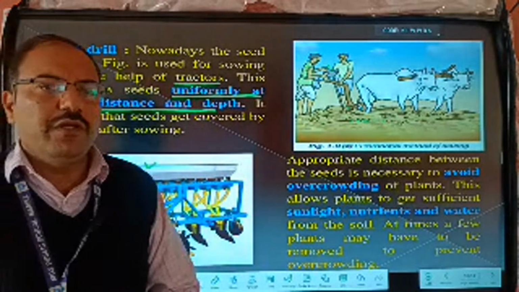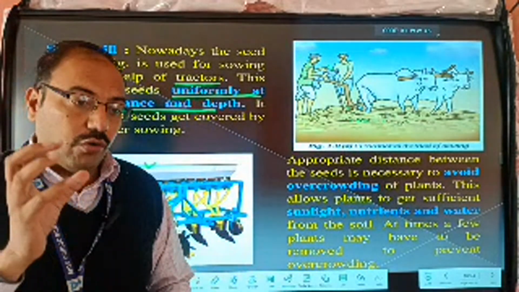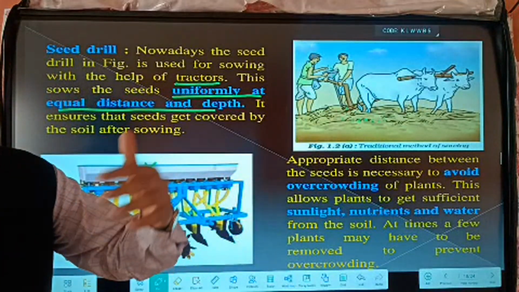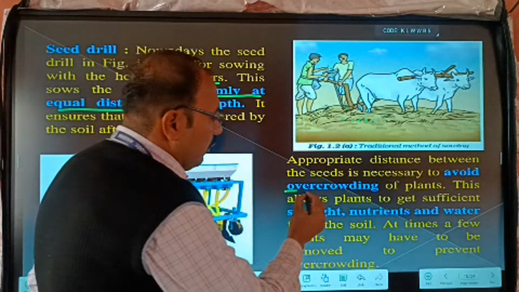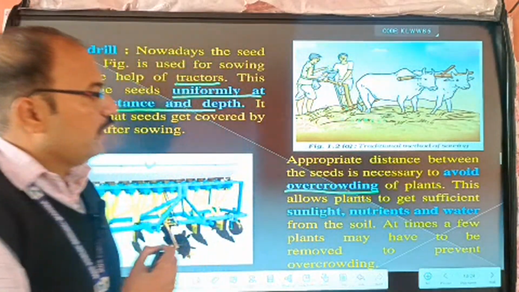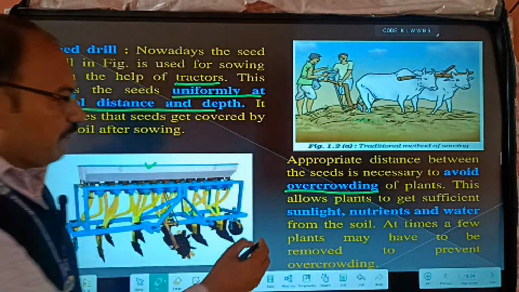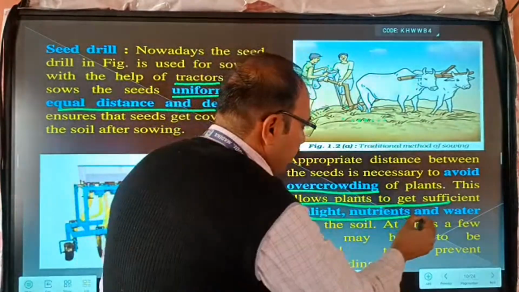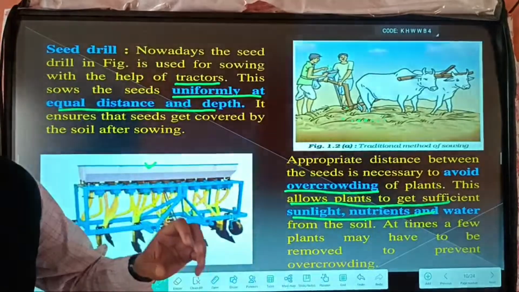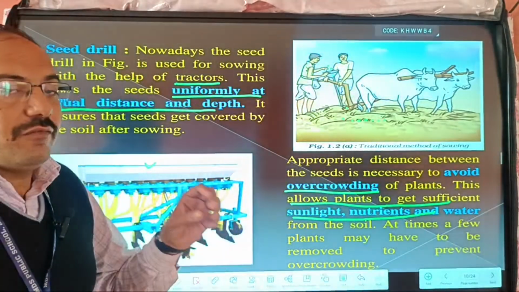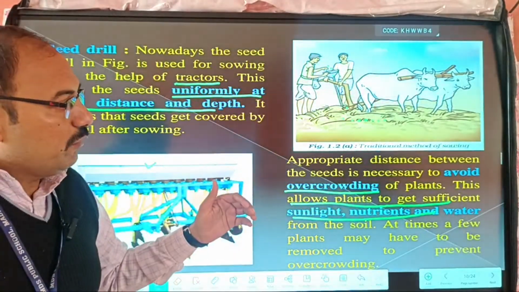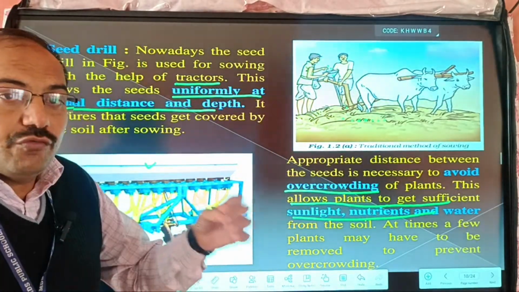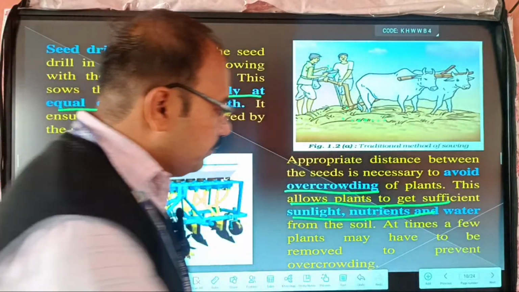Sometimes what happens is we throw these seeds by hand, so these plants grow in groups. That is known as overcrowding. What is overcrowding? In overcrowding, these plants do not get sufficient sunlight, nutrition and water, so their growth is affected. So it is important that we grow plants at a proper distance, which is known as uniform distribution.